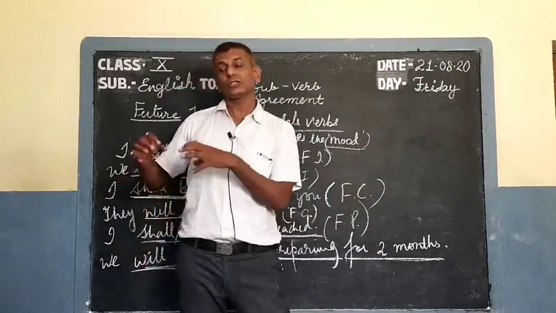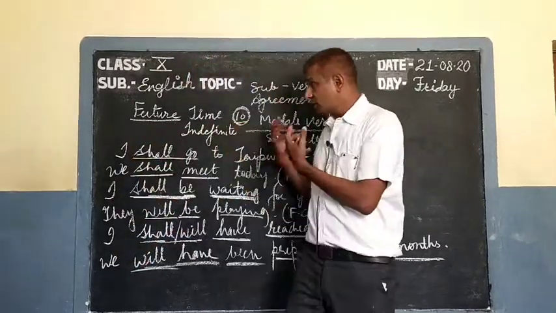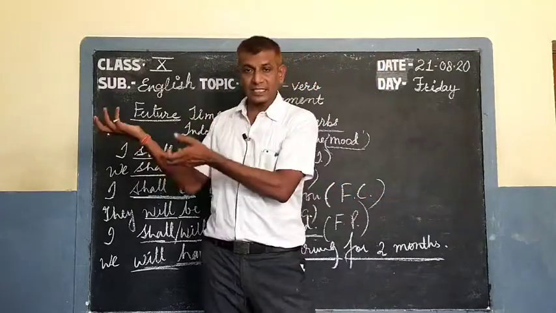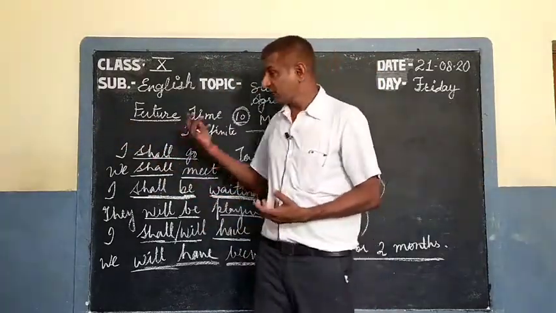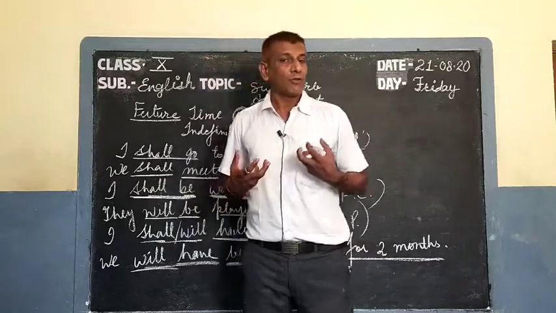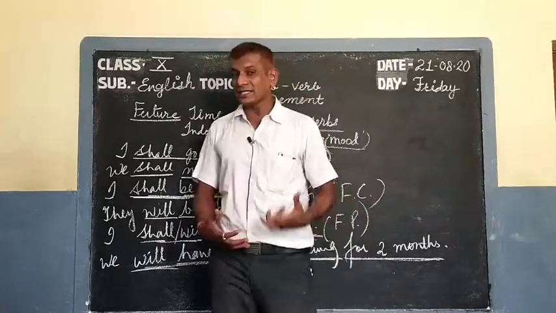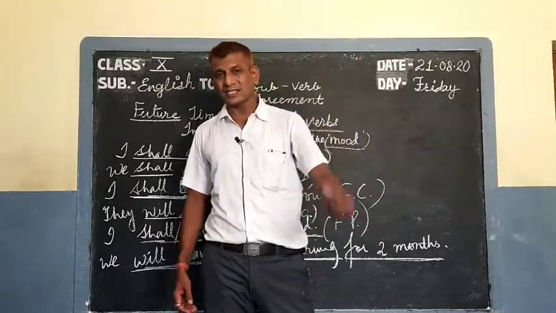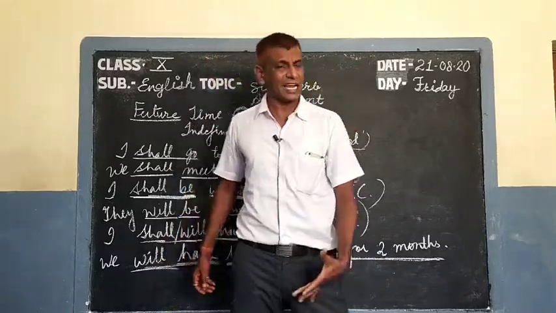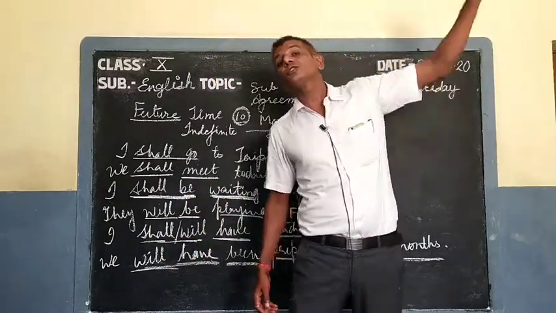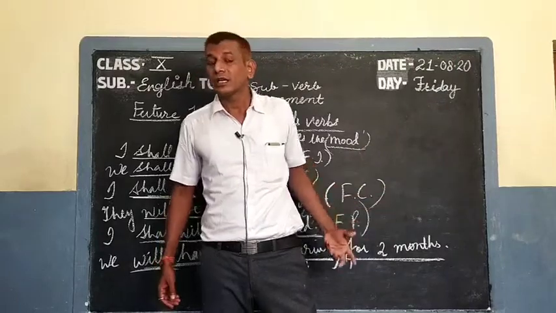We can use the modal verbs for the future, present and past both, and we can use the present forms of verbs, or the present tense, for the present time, and for the future time also.